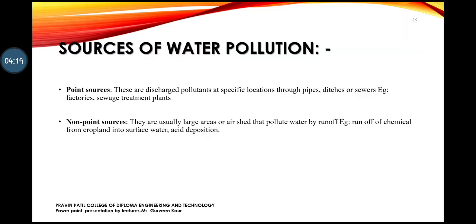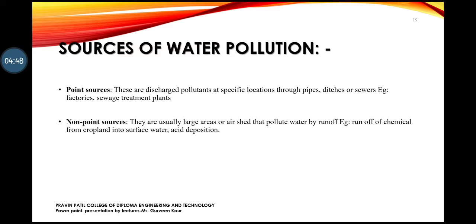Now we'll move on to sources of water pollution. We understood what the different types of water are. Now it is very important to understand what the sources are. There are two types. The first one is the point source, and the second one is the non-point source. Point source means when the contamination originates from a single source. Again, I am repeating, when contamination originates from a single source, it is called point source pollution.